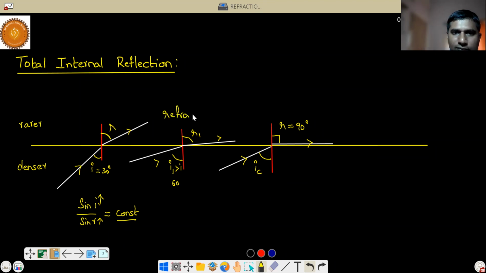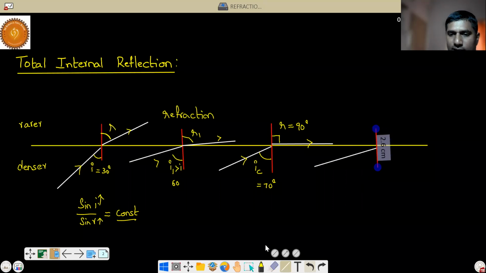See here, here it is refraction, correct or not? Below this critical angle. Now, suppose this critical angle is, let's say, 70 degrees. Now, if you increase the angle of incidence more than this critical angle, say 75 degrees, then the ray which is supposed to get refracted will get reflected back into the same medium.